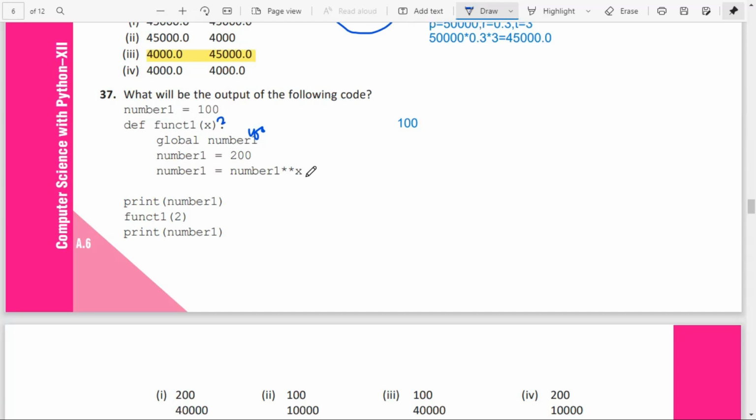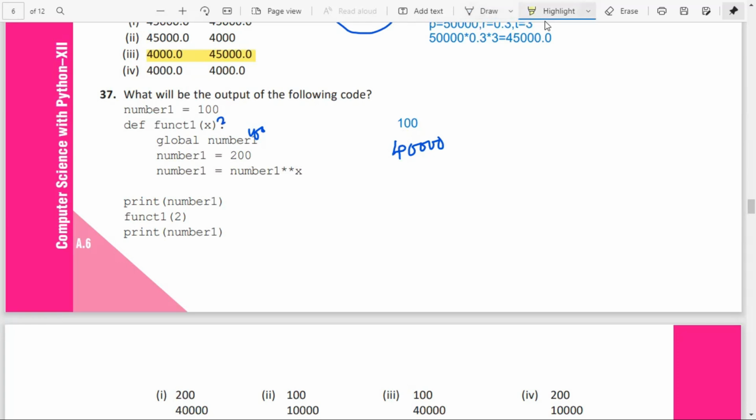200 raised to 2 means 200 into 200, isn't it? 200 into 200 is 40,000. So number 1 will be 40,000. After that, what will be the print number 1? So it will be 40,000. So the first one will be 100, then 40,000.